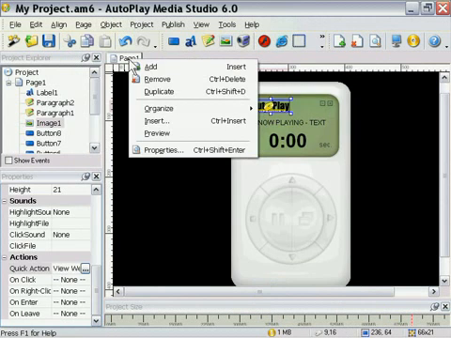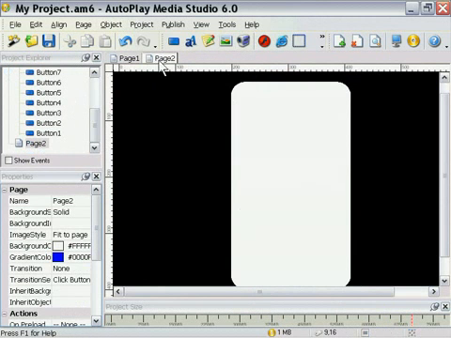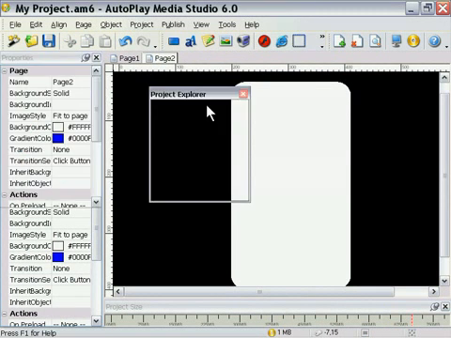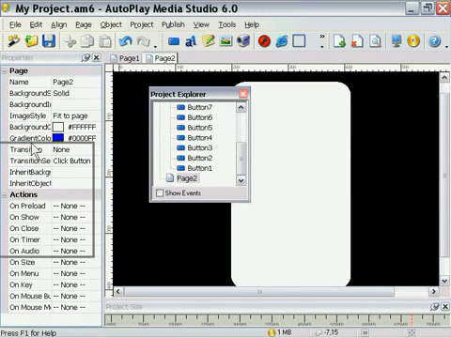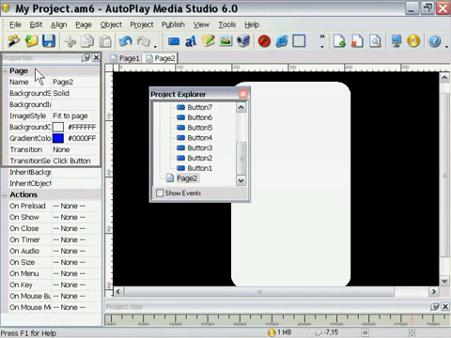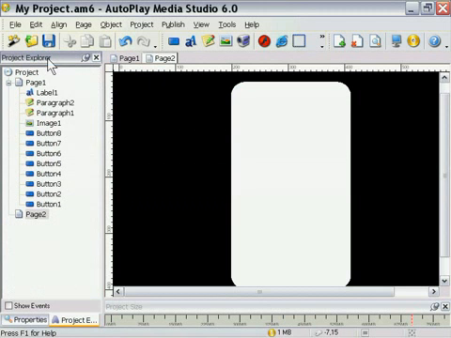But if I was to add a page, you'll see here that it creates another tab, and we can jump between the pages by selecting those tabs. Another example of a tab within our workspace would be if I take this pane here and I drag it on top of this other pane, and you'll see at some point right there a little tab appears at the bottom. If I let it go here, it attaches itself to the other pane and they become tabbed.